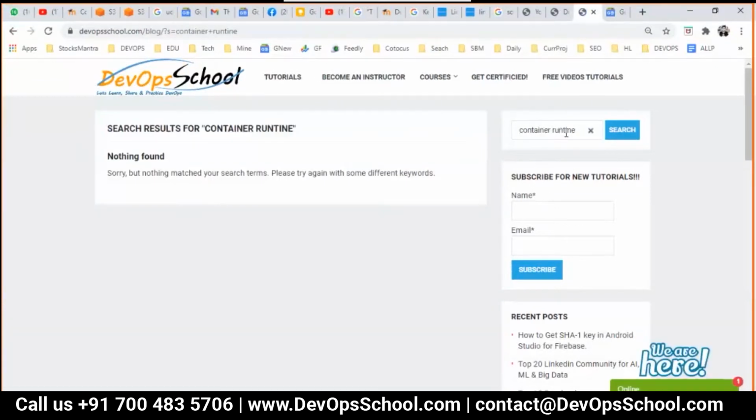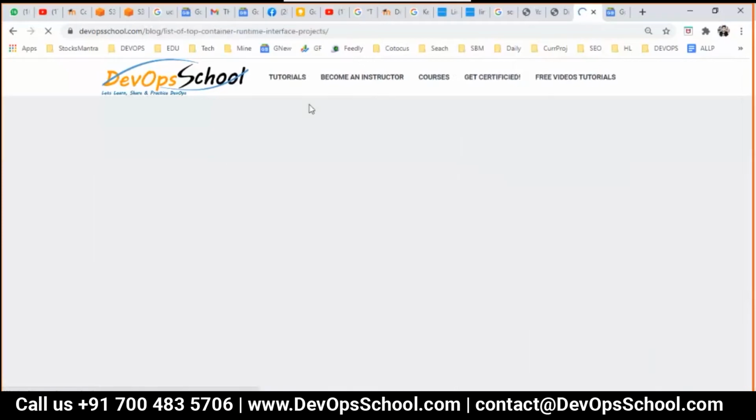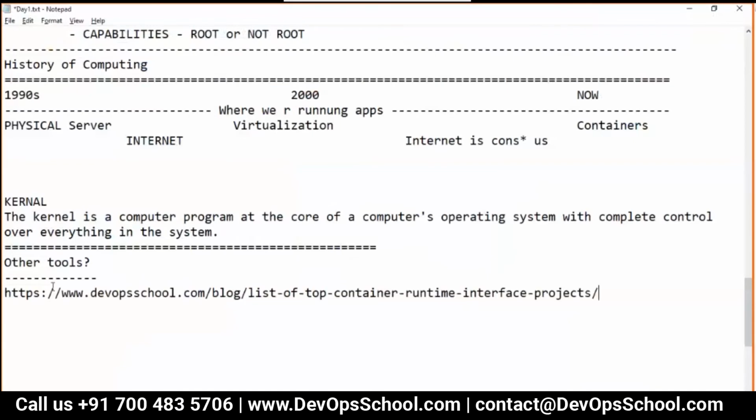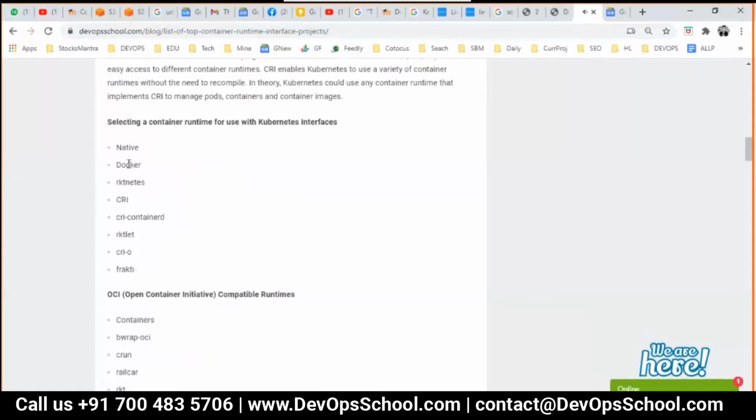So if you don't like Docker, you might like Rocket, CRI, Container D, Rocket Lake, Cryo, Fracty.